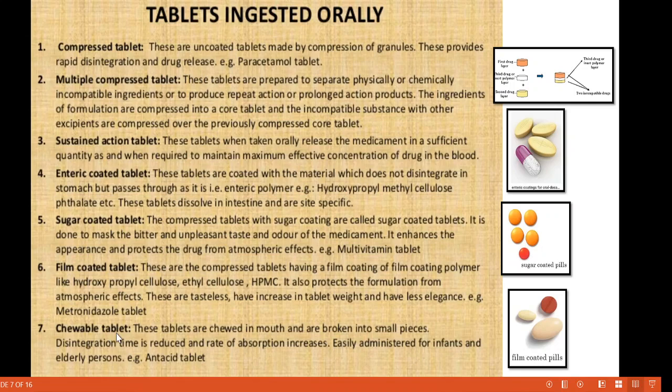Then the last one is the chewable tablet. These tablets are chewed in the mouth and are broken into small pieces. Disintegration time is reduced and the rate of absorption increases. Easily administered to infants and elderly persons. And the example is antacid tablets. Okay, so these are the tablets ingested orally.